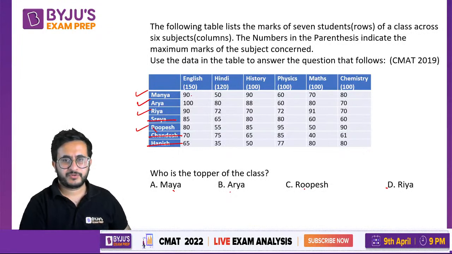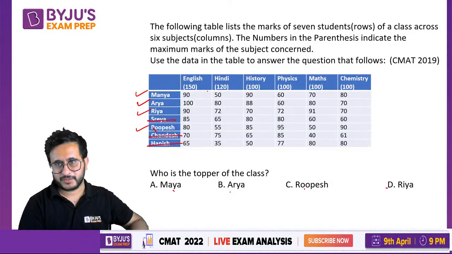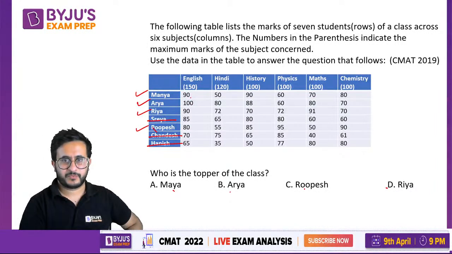Now, if you see the marks, let us compare two people at a time. Arya has more marks in English. Arya has more marks in Hindi. Much more, 30 marks difference. Almost same, this is equated. Here 10 more, 10 less, equal. So Maya cannot have the highest marks. Now Arya versus Riya.